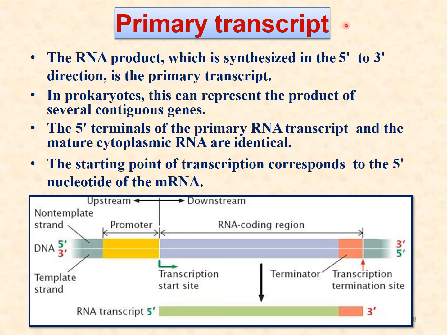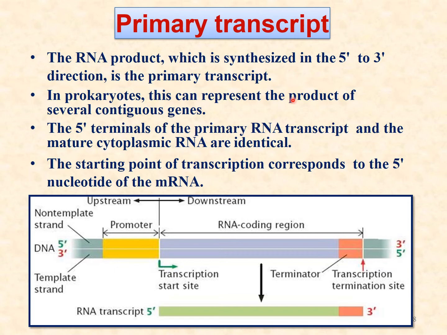So now we are seeing what is the primary transcript. The primary transcript is the newly synthesized RNA. The RNA product which is synthesized in the 5' to 3' direction is known as the primary transcript. So here the transcription site is there, and this is the newly synthesized RNA which is from 5' to 3', reverse to the template strand and similar to the coding strand.